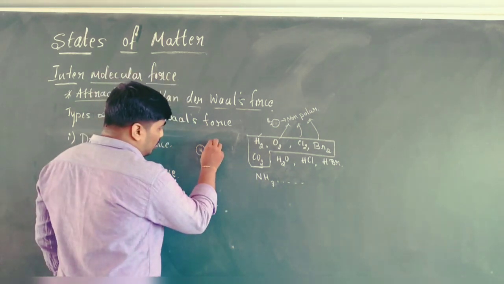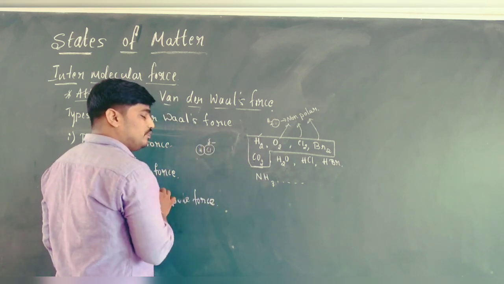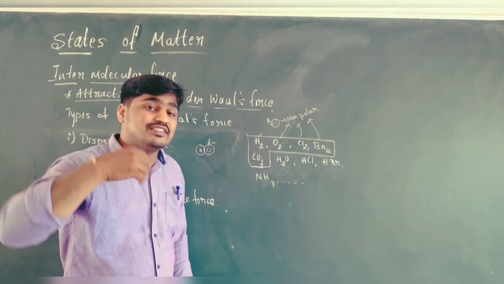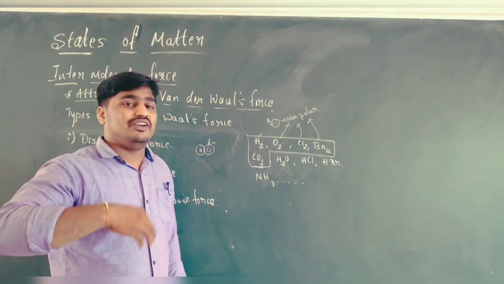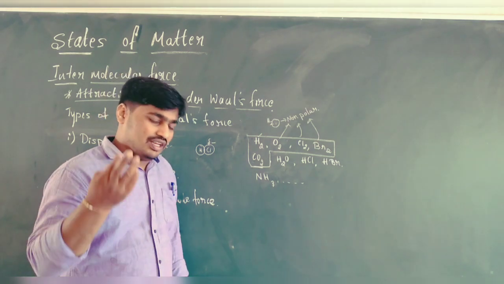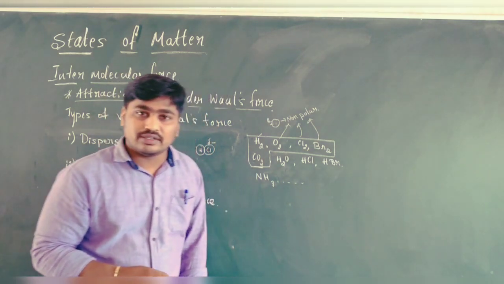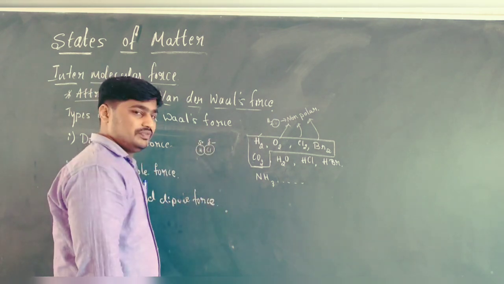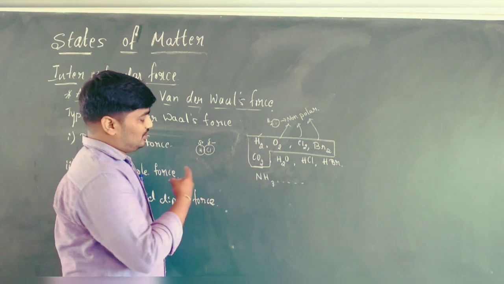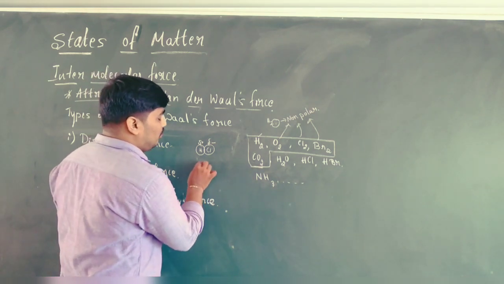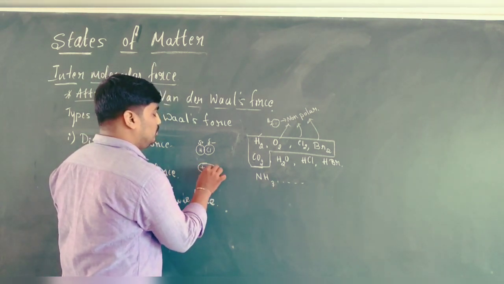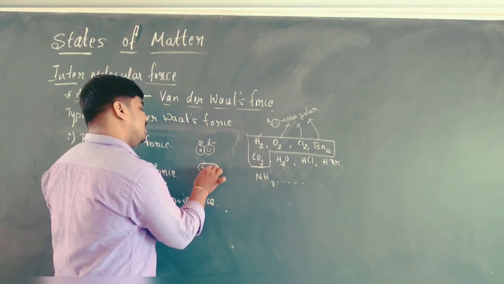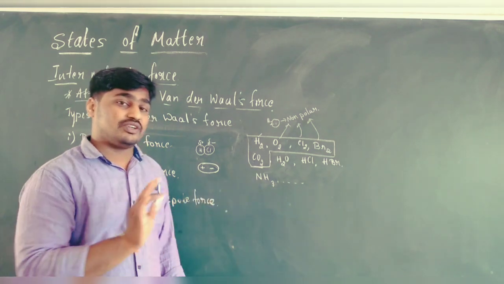So chlorine gets a partial negative charge. When hydrogen combines with chlorine, hydrogen loses its electron. What happens when it loses its electron? In hydrogen there is only one electron, correct? That electron moves towards chlorine, therefore hydrogen gets a partial positive charge. What happens in this case? Yes, polarity is observed. One side has positive charge, one side has negative charge, or one side has more electron density.